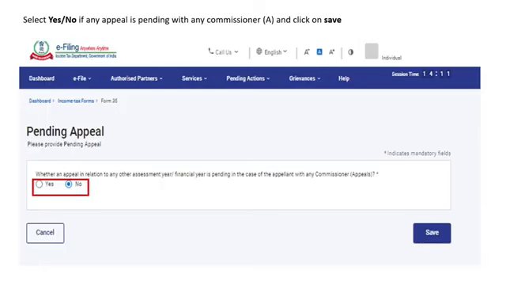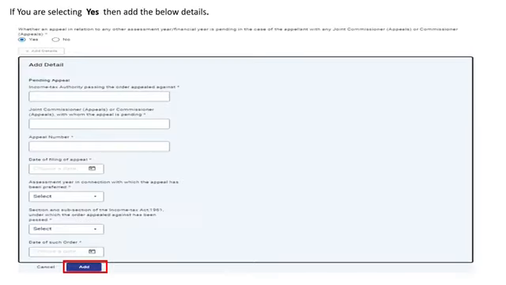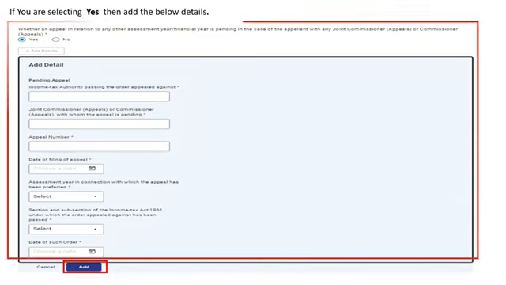You're required to provide the details of any pending appeal. In case there's any appeal which is pending before the Joint Commissioner or the Commissioner appeals, you can click on the radio button Yes, else you can click on No. If you decide to click on Yes, then you're required to add the following details. That is the Income Tax Authority passing the order appealed against, the Joint Commissioner appeals or the Commissioner appeals with whom the appeal is pending, appeal number, date of filing the appeal, assessment year in connection to which the appeal has been preferred, section and subsection of the Income Tax Act under which the order appealed against has been passed, and the date of such an order.